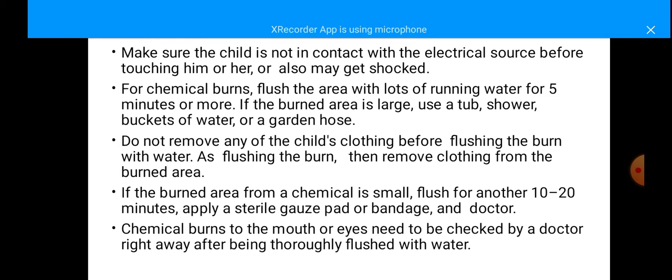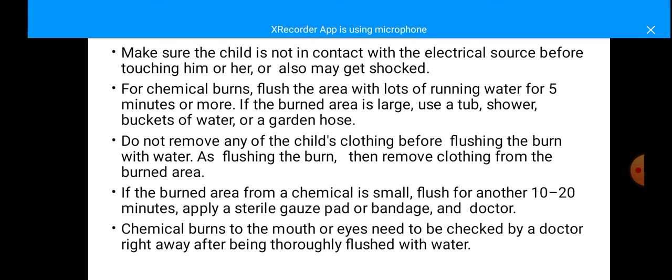Make sure the child is not in contact with the electrical source before touching him or her, or you also get shocked. For chemical burns, flush the area with lots of running water for 5 minutes or more. If the burnt area is large, use a tub, shower, buckets of water or a garden hose. Do not remove any of the child's clothing before flushing the burn with water; flush the burn, then remove clothing from the burnt area. If the burnt area from the chemical is small, flush for another 10 to 20 minutes. Apply a sterile gauze or bandage and then seek the doctor's help.